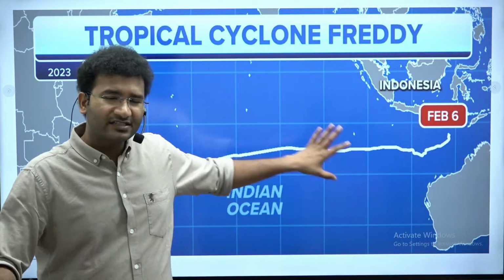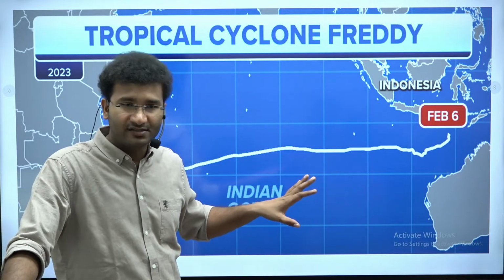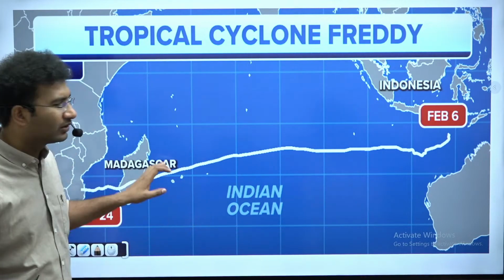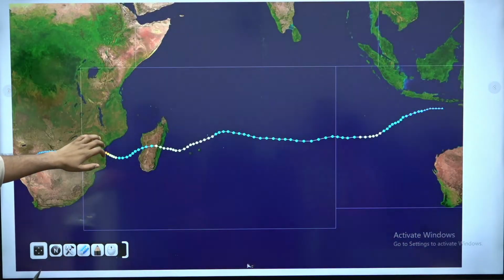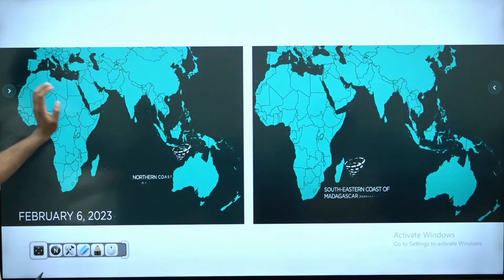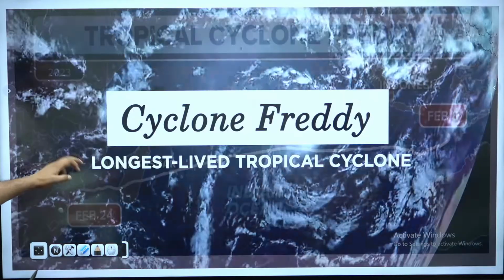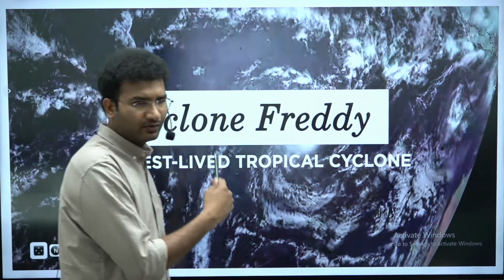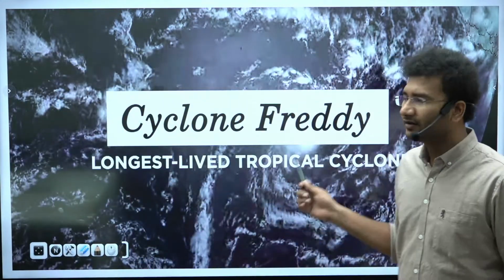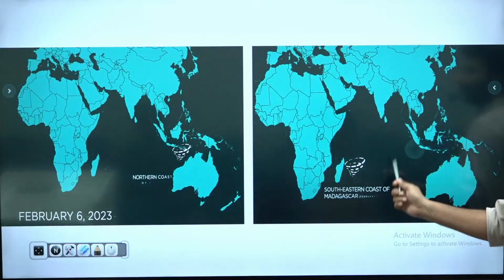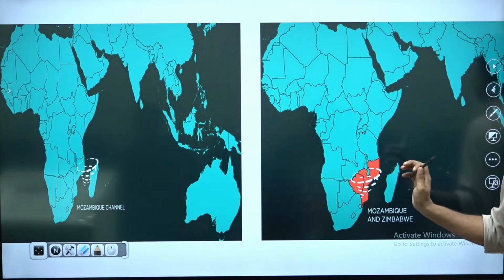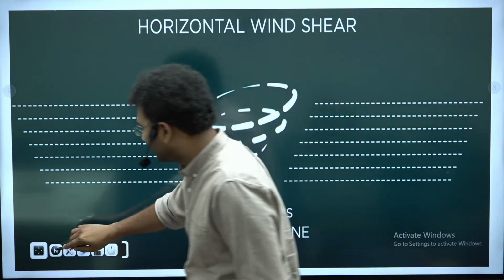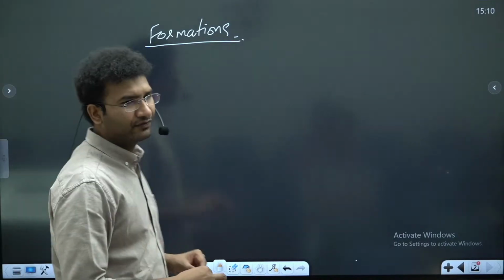So ये इस type के questions exam में आने का chances भी होता है. Right? Maybe in one or the other form you'll get some questions onto the tropical cyclone, both for prelims and mains. Now the name of the cyclone is Reddy. If you see, this is longest lived tropical cyclone from the current affairs point of view. ये भी जानना चाहिए आपको. Right? We'll also discuss this and then its path and why does this happen. This is from the current affairs point of view. Right? So firstly, let's get into the conditions for the formation of a tropical cyclone.